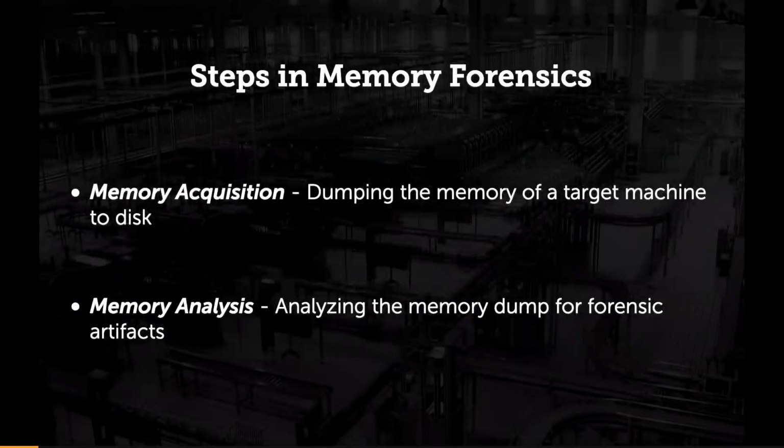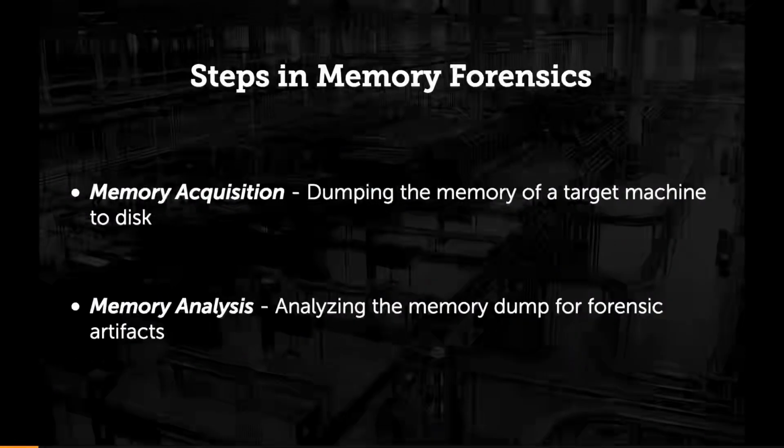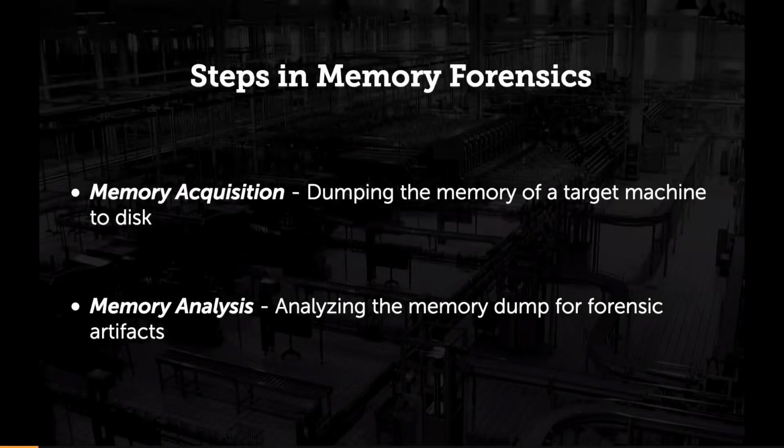And what are the steps in memory forensics? There are two general steps. Normally, let's say you suspect a host in your network is infected, you take the memory image of the system, that's memory acquisition. Once you take the memory of the system, the next step is to analyze the memory to identify and find the malicious artifacts. So there are two steps: one is memory acquisition, and the second one is analysis of the memory.